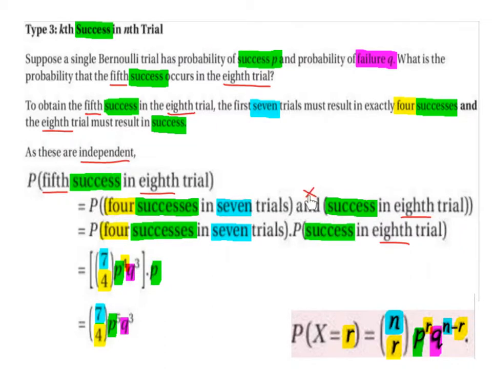And that's multiplied by success in the 8th trial, which is just going to be p, which stands for the probability of success. And p to the power of 4 times p is p to the power of 5. So 4 successes in 7 trials and success in the 8th trial can be represented by 7 choose 4 times p to the power of 5, q to the power of 3.